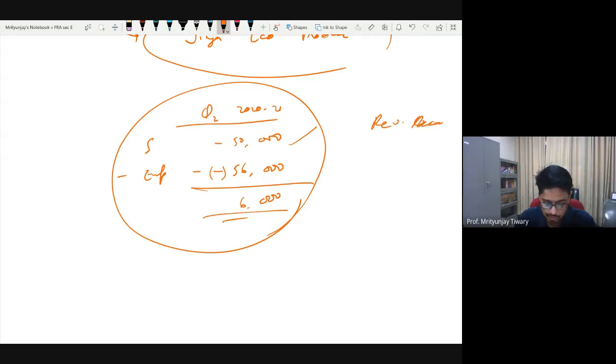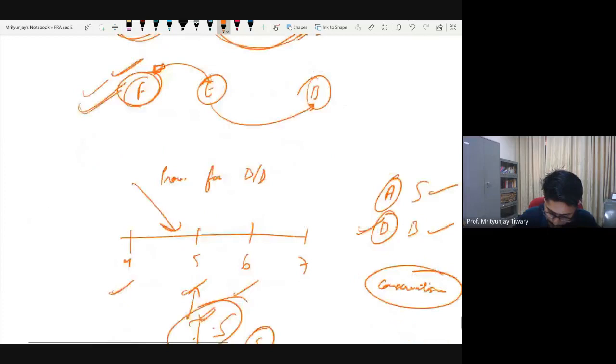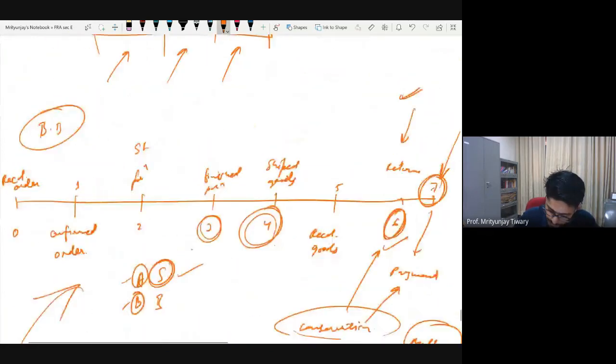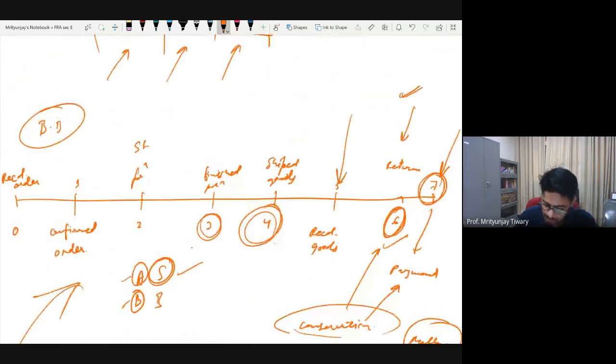What did they do? Maybe they had, let's say, 5 or 6 clients, 5 or 6 customers. And even if 1 or 2 of them return, the total return is going to be sizable. That means that the income which they were recognizing in period 5 had a serious question mark, simply because a lot of customers still had the return option available.